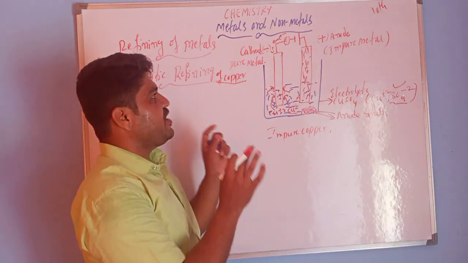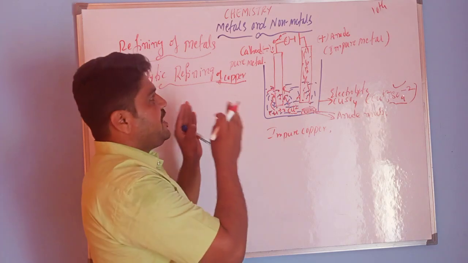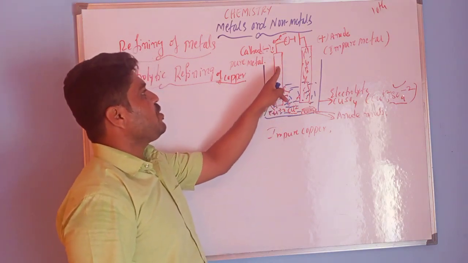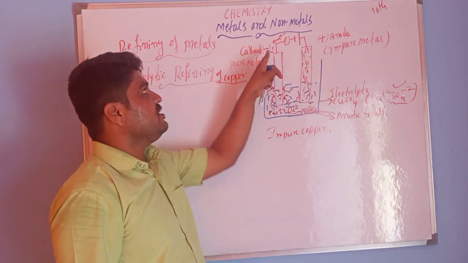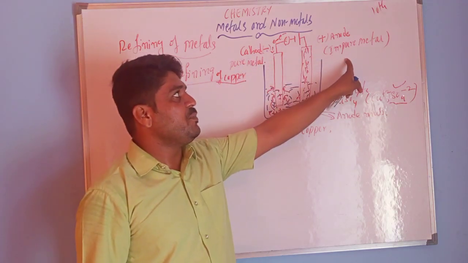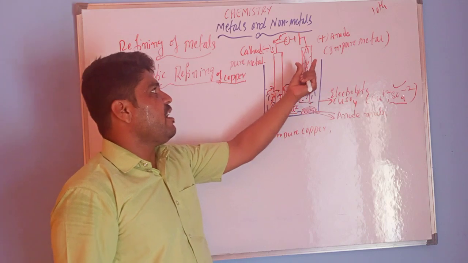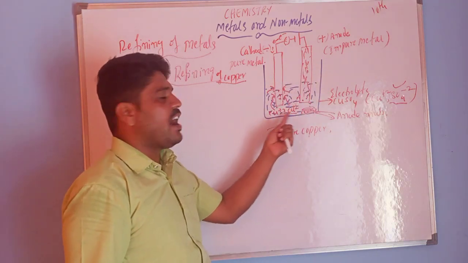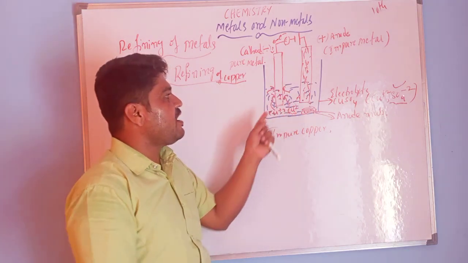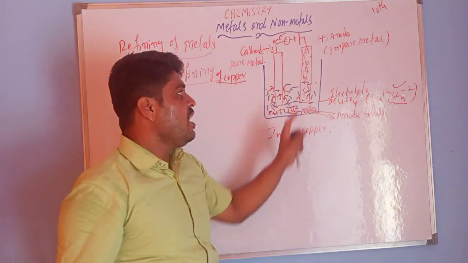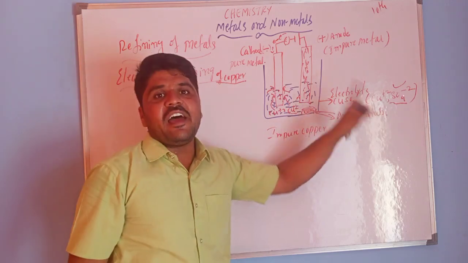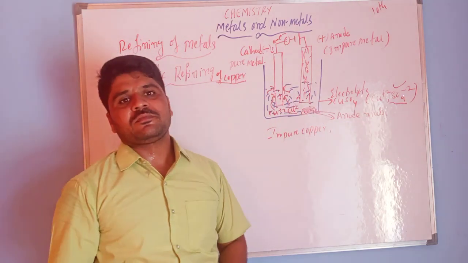In this class we just have to remember that in electrolytic refining we have two electrodes: one is pure metal and the other is impure metal. The pure metal is the cathode and the impure metal is the anode. At the anode, metals dissolve in the electrolyte as ions. These pure metals are deposited on the cathode, and impurities are deposited at the bottom as anode mud. This is the concept.